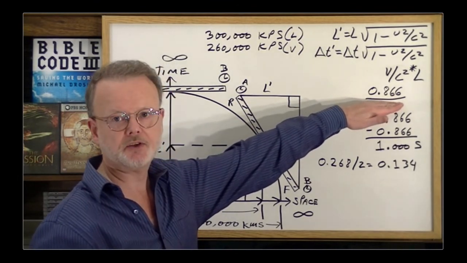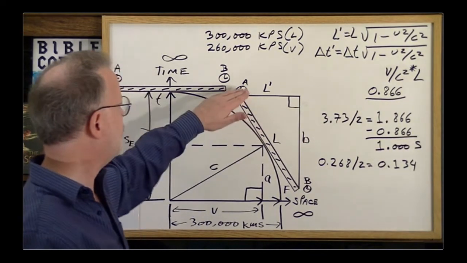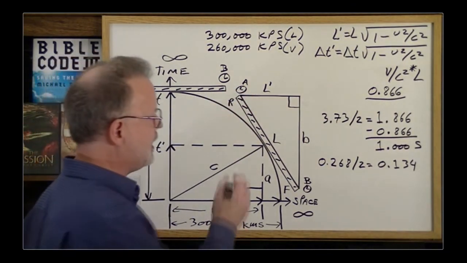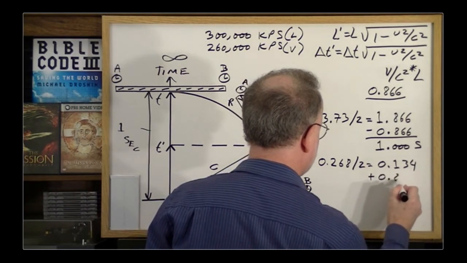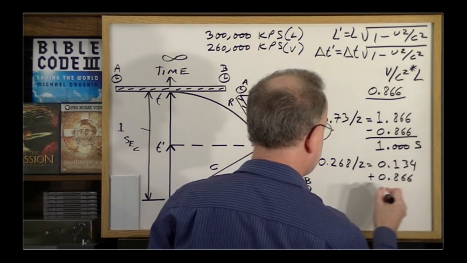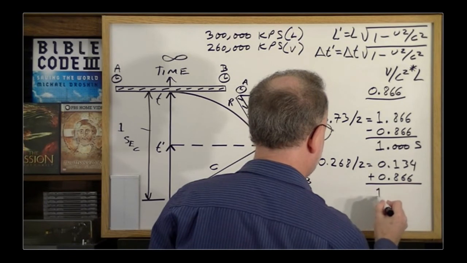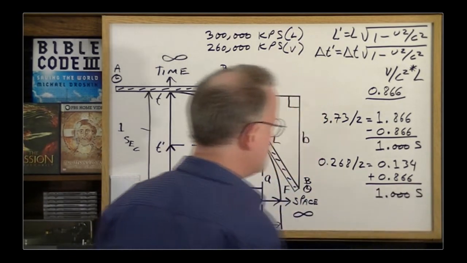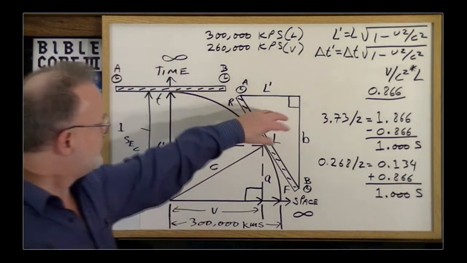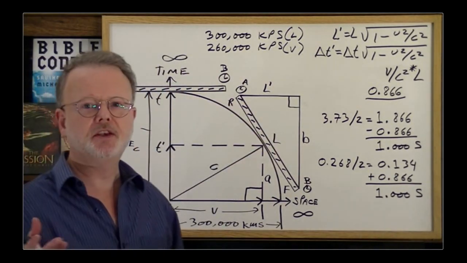So to see what his clock says when the light reaches him, you have to add the offset. So that's plus 0.866, which gives the result of 1.000 seconds. 1 second. So from their point of view, everything seems to be the same.